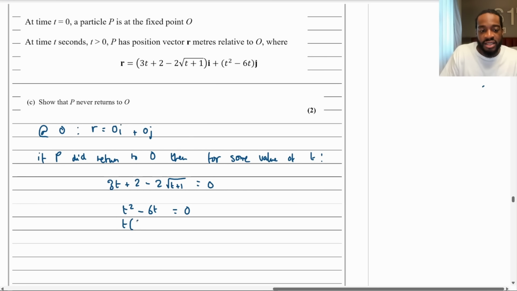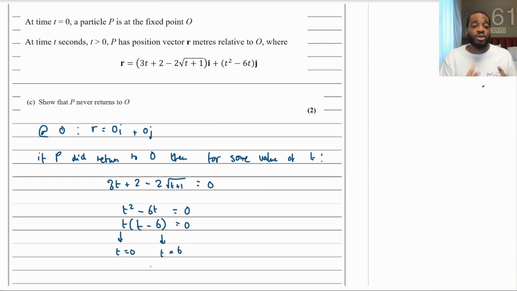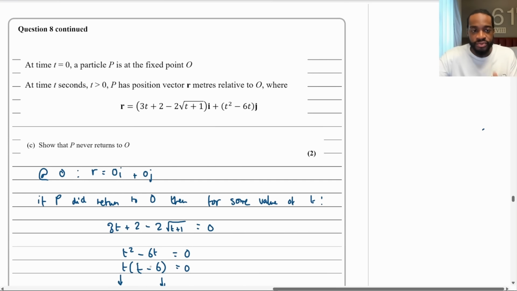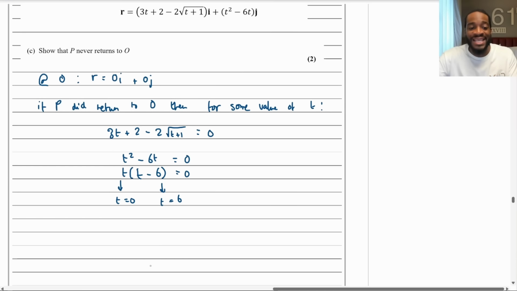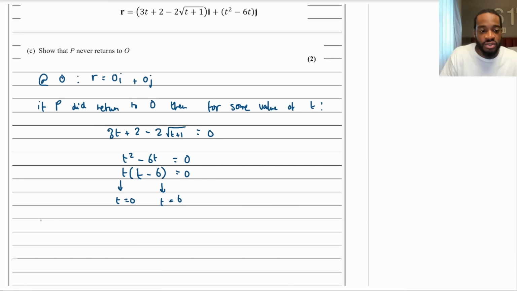I'm going to have t bracket t minus 6 is equal to 0. That means either t is equal to 0 or t is equal to 6. These are the only possible values of t that would allow the position vector to be 0, okay? So all I've got to do now is plug in either one. Well, remember, when t equals 0, it's at the origin, right? So we've got to plug in t equals 6 and see whether or not we get 0 in the i component.